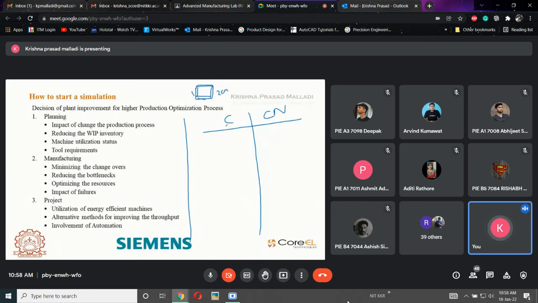So this is the application. In the conventional machine it will take 5 minutes, in the CNC machine it will take 2 minutes. The number of parts is continuous, 10,000. Same here, it is also 10,000. The cost for doing this project is